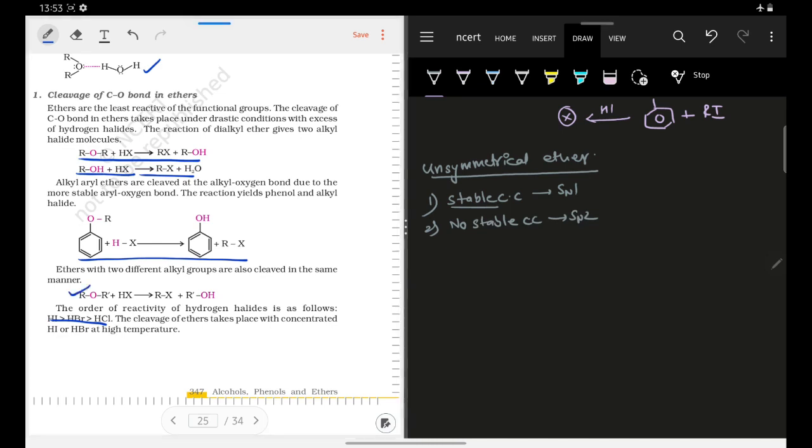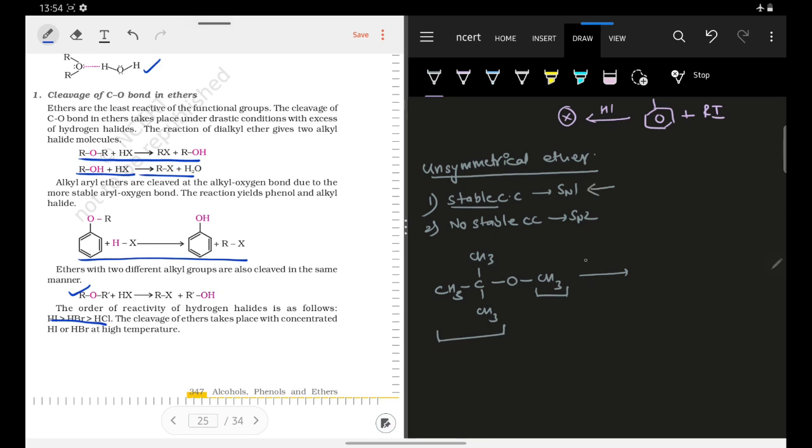This is what they have shown here also. Suppose I take an example. Suppose I have this example, CH3, then this oxygen, and then this CH3 group. Now I can say that this CH3 group is highly reactive towards SN2, but this other group is highly reactive towards SN1. So what I have told you just now is that first priority you have to give to SN1 reaction.